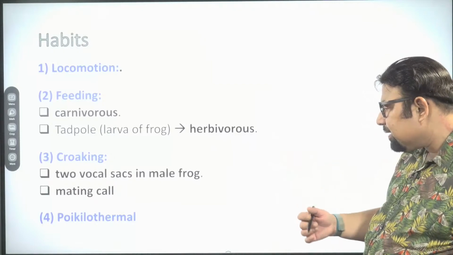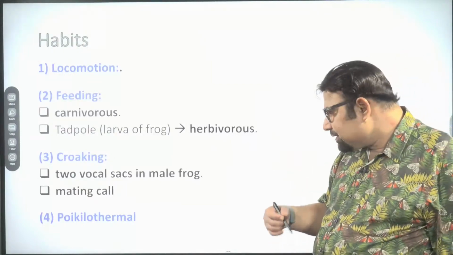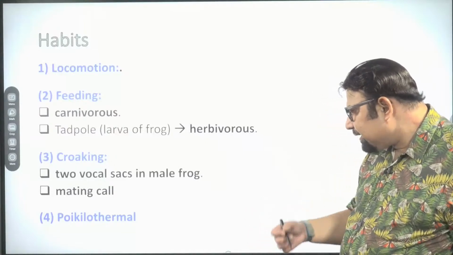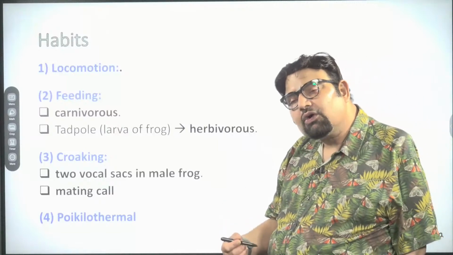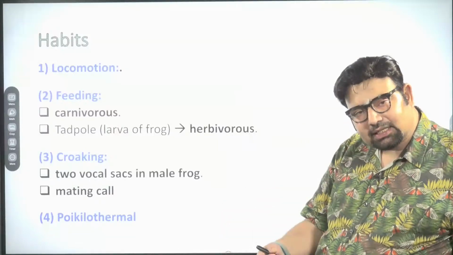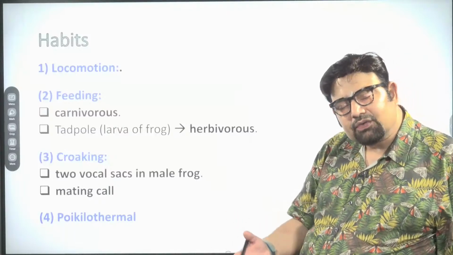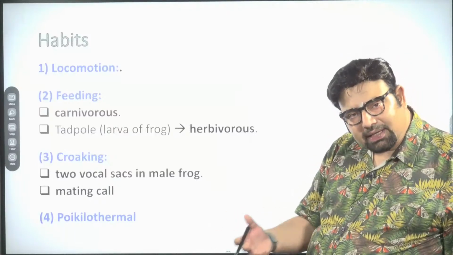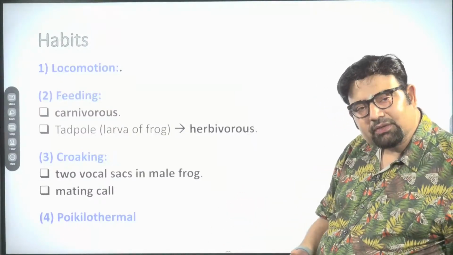The males make a croaking sound. Croaking means it's a mating call. Mating call means a call for the other sex for mating. Usually, the mating call or mating behavior is given by the males so that they can find the female for mating.